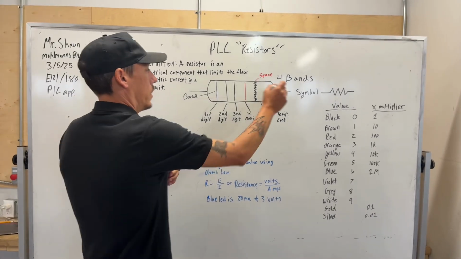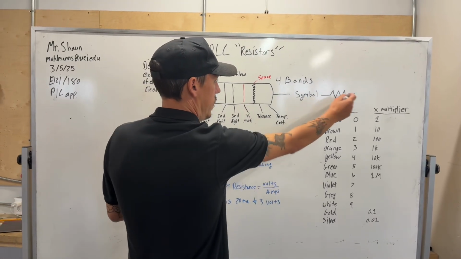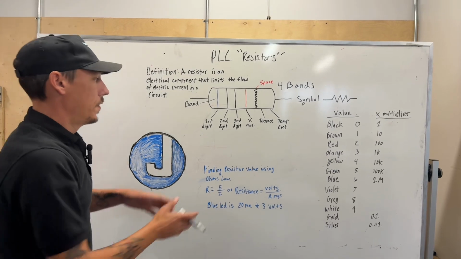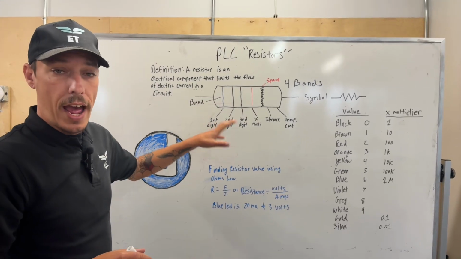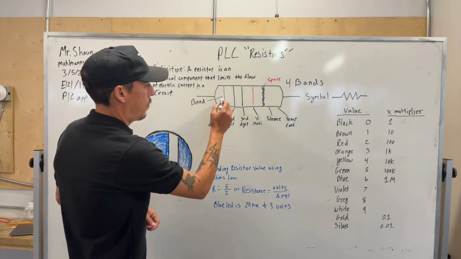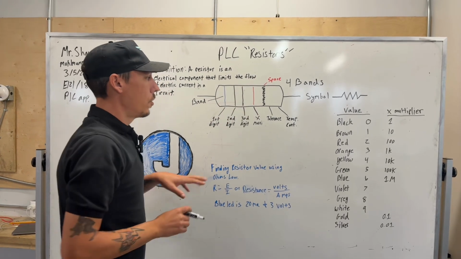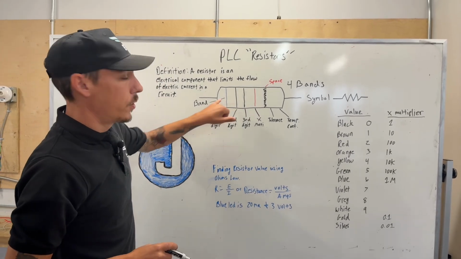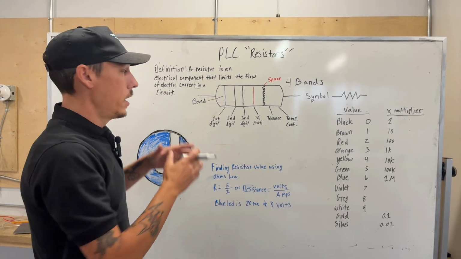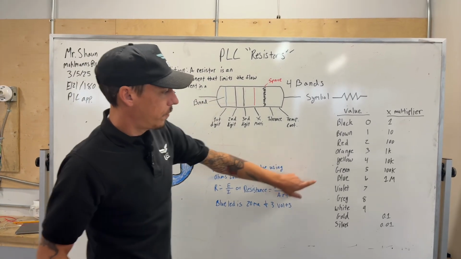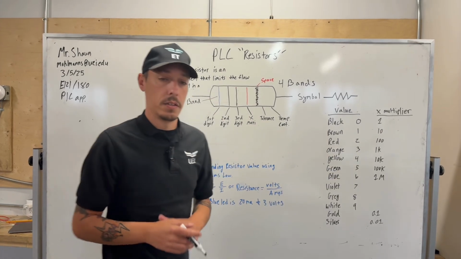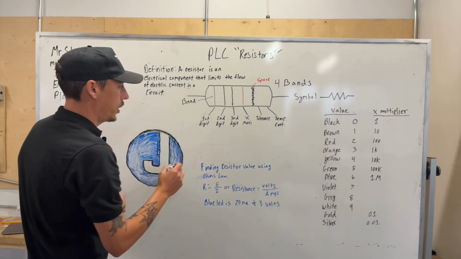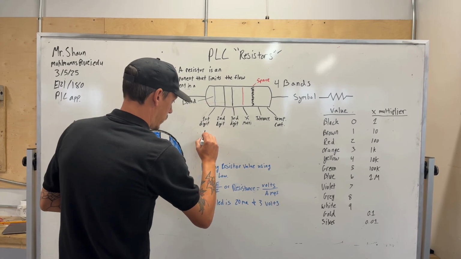Okay. Next thing is the symbol for the resistor. Okay, and then this is the example of a resistor. Okay, now every resistor has bands. These are the bands in the resistor. So for this instance, we have the first band being blue. Okay, now that is a value. So if you look at my chart here, blue has a value of 6. Okay, so the first digit is going to be 6.